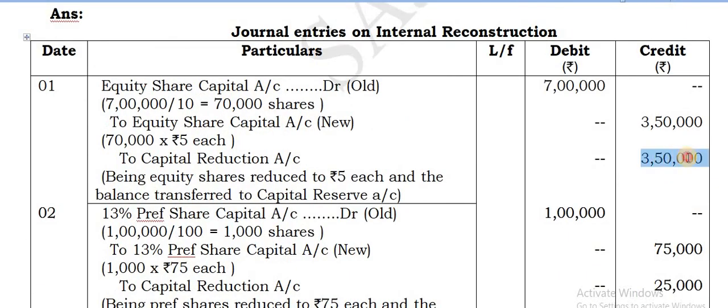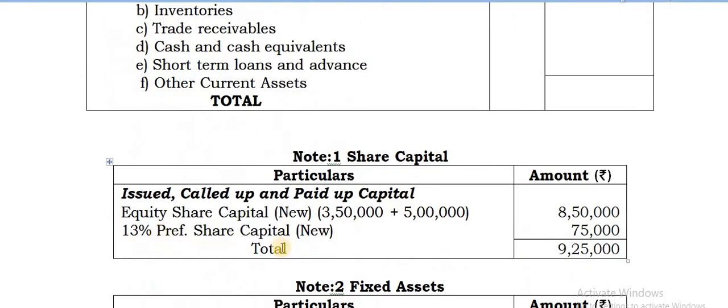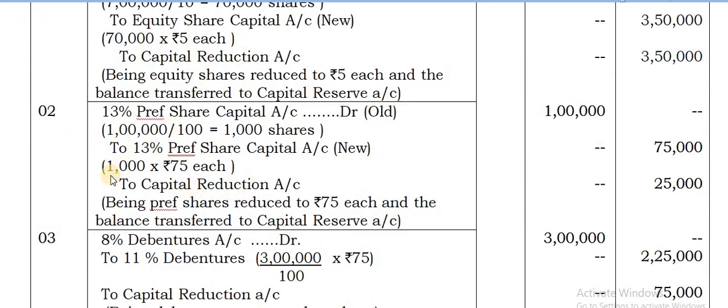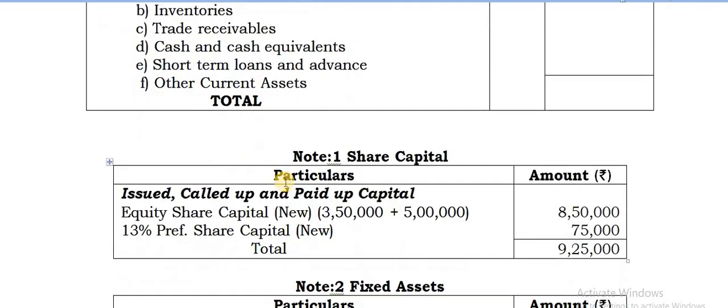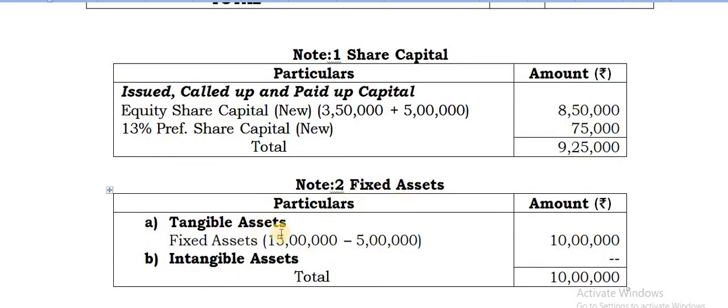Another 3,50,000. So you should be very, very careful every time. Wherever the journal entries are there, you see wherever credit is there, that capital should be added. So two amounts should be added here now, 3,50,000 and 5 lakhs. But preference shares will be there. That is a new preference shares here. You can see in the second entry. So preference shares 75,000 is there. That is being taken. So together it is 9,25,000. And when it comes to note number 2, fixed assets 15 lakhs minus 5 lakhs, whichever is being written off. So balance 10 lakhs.